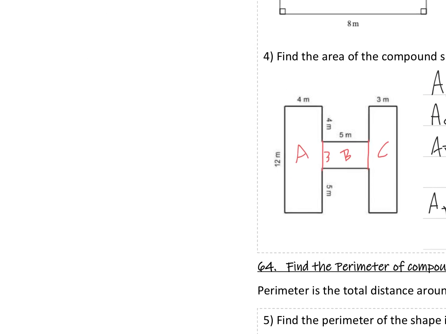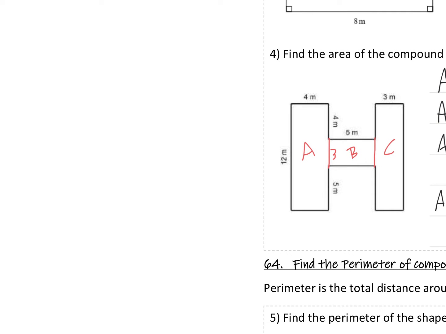And then find the perimeter of this shape. Again, to do P equals, we need to make sure we get all the distances before we start. So 4, 4, 5. This one's going to be the same height as this one, so it should be 4. And then we've got 3. This here is the same as this one, so it's 12. The bottom will be the same as the top, which is 3. This one is the same as this one here, so it's 5. This length is the same as this length, so it's also 5. We've got the 5. This one here is the same length as the top, so it should be 4. And I've got all the measurements.